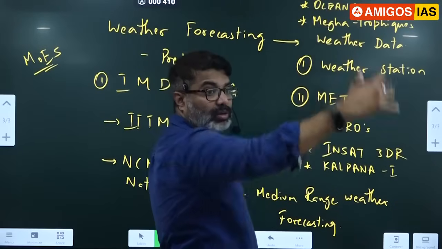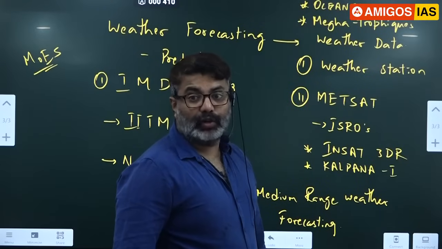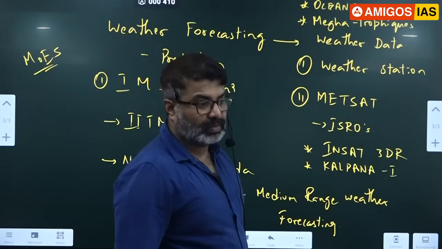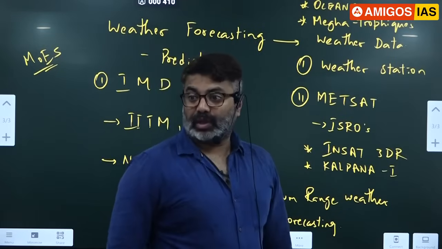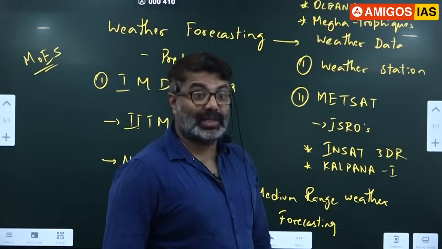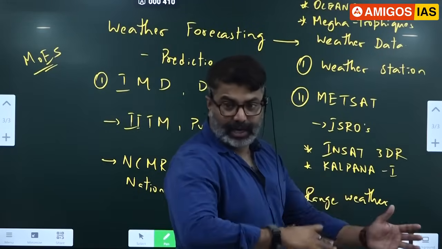Mega means cloud. Tropical means tropical region. It's a French word, an Indo-French word. It's an Indo-French satellite. India and France together have launched it to study weather and the water cycle in the Indian Ocean region. Megatropics, a joint satellite by India and France.